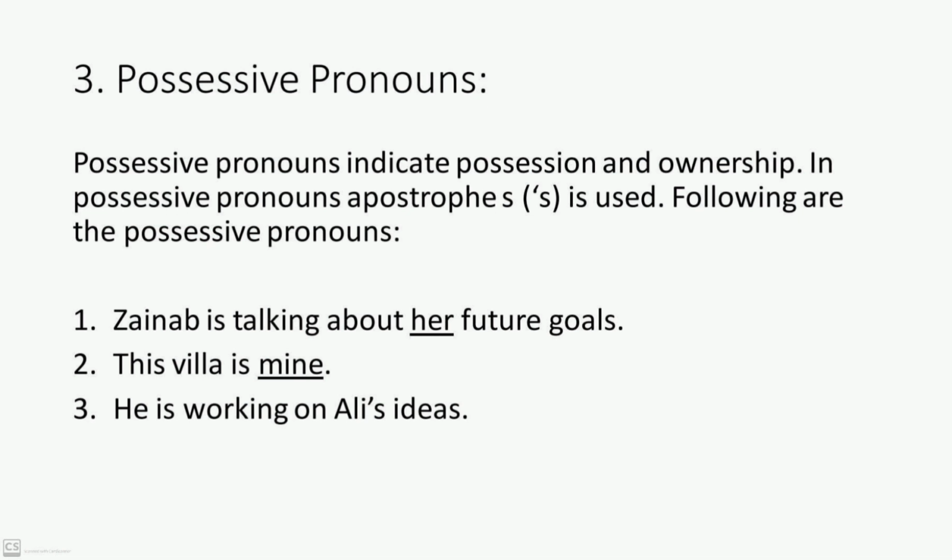The villa is mine. So here again possession is shown. This villa belongs to me. He is working on Ali's idea. The idea belongs to Ali, and you can see here we have used apostrophe s with a noun. This is also an example of a possessive pronoun.